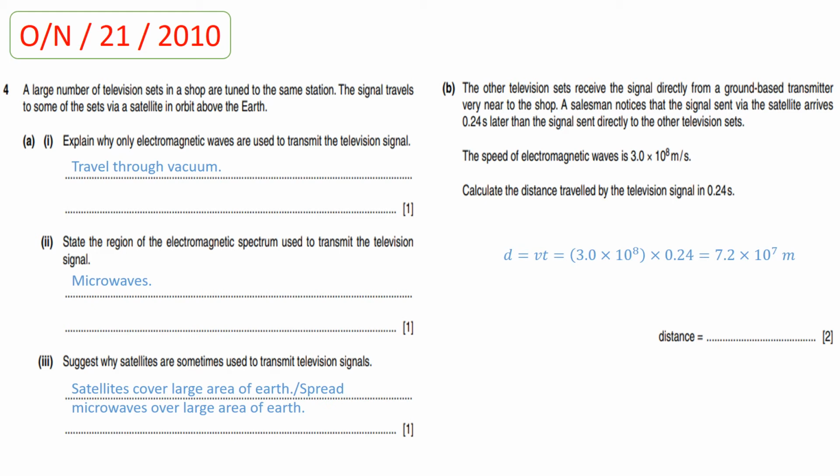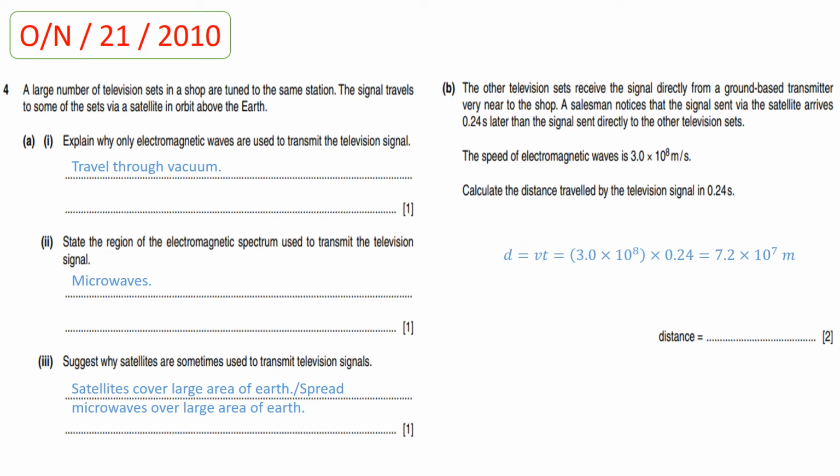Part B, the other television set receives the signal directly from a ground-based transmitter very near to the shop. A salesman notices that the signal sent via the satellite arrives 0.24 seconds later than the signal sent directly to the other television set. The speed of electromagnetic waves is given to you, which is 3.0 × 10^8 meters per second. Now the examiner demands you to calculate the distance traveled by the television signals in 0.24 seconds.